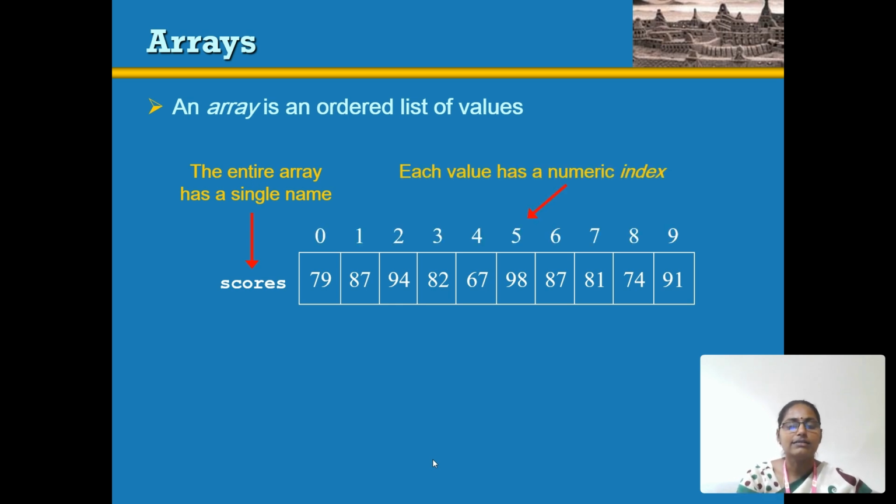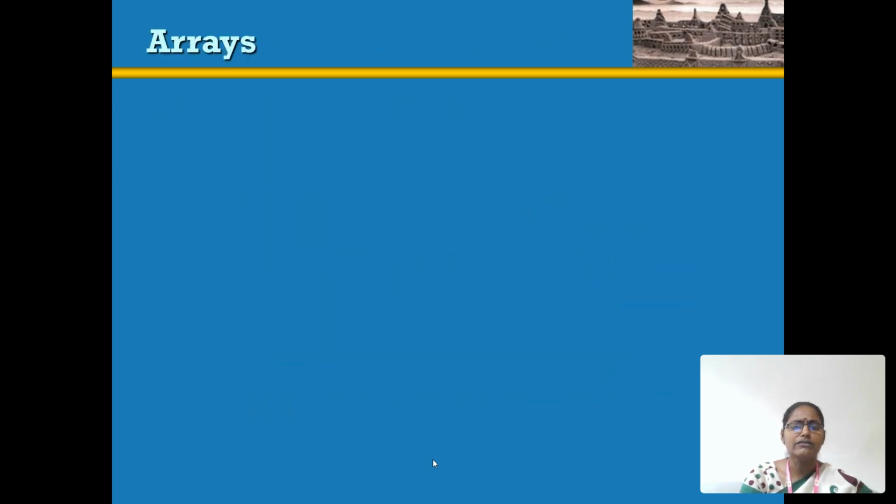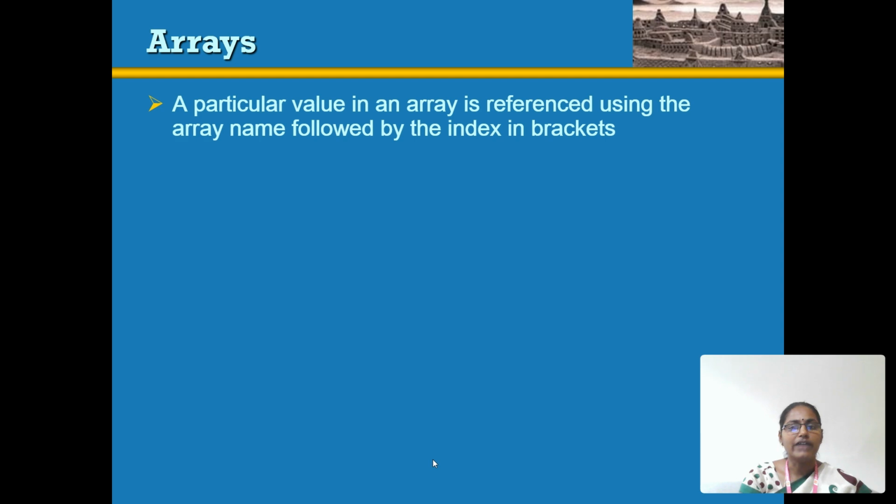Each value has an index value, that is, a numeric position. The entire array has a single name, called scores. An array has a size n with indexes 0 to n minus 1. Here the array holds 10 values that are indexed from 0 to 9. A particular value in an array is referenced using the array name followed by the index in brackets.